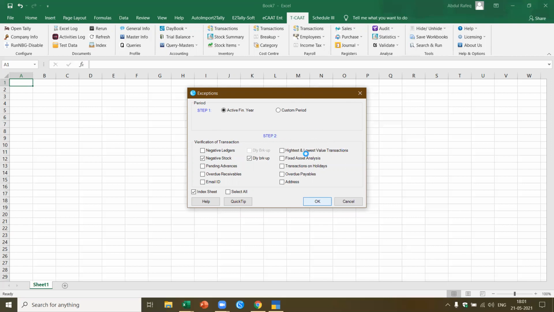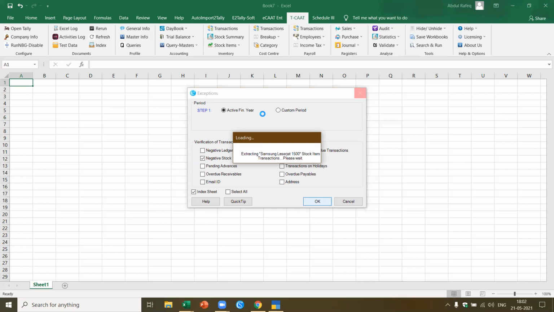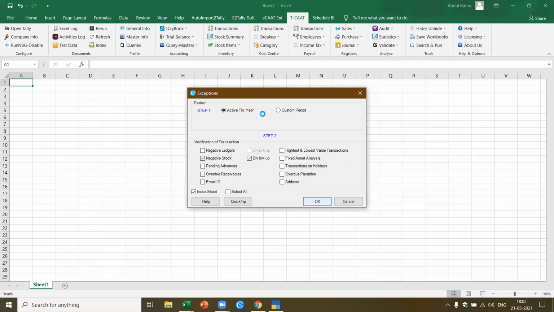So this time, I wanted to make the presentation a little different. I want to show you practically how you can extract the data. If you go to my previous webinars, I've also shown you extracting from files of different sizes, saying, okay, the company has 1 lakh records. You can extract the daybook of even 1 lakh records. The only question is, it depends on the configuration of your computer. If you've got, let's say, 8 GB and an i5, most of the details you'll be able to extract quite easily. Other times it may take a little more time.